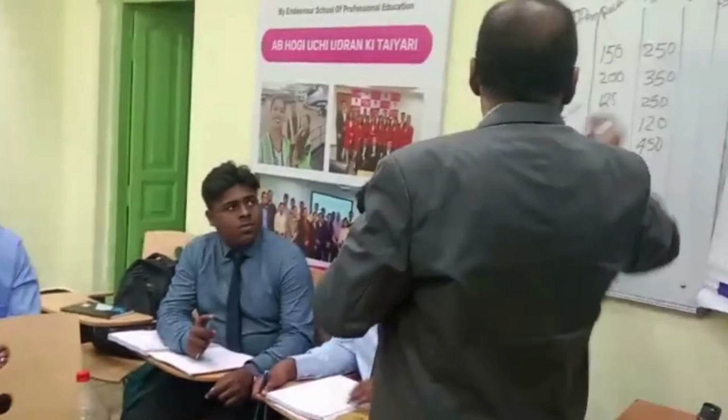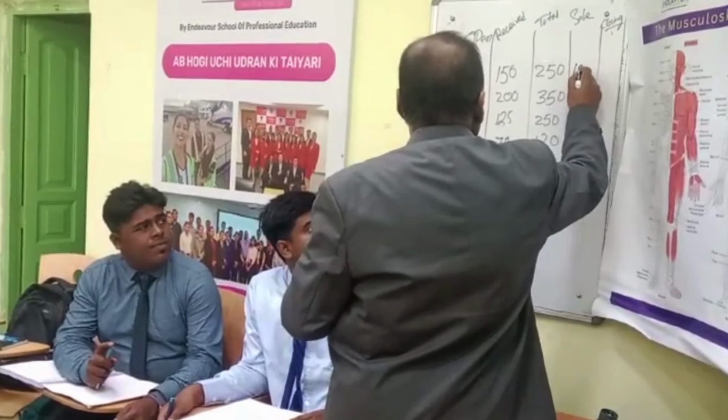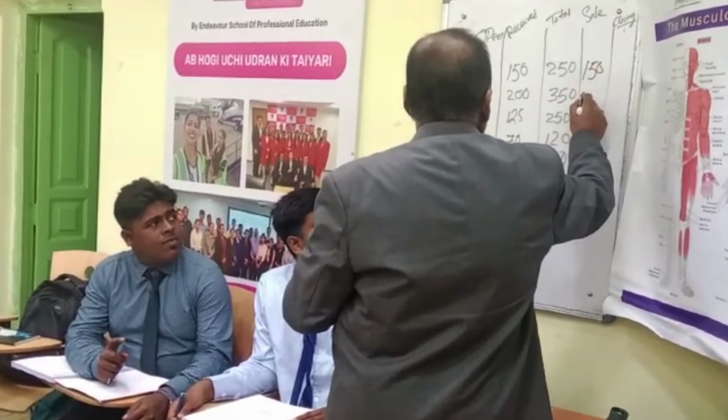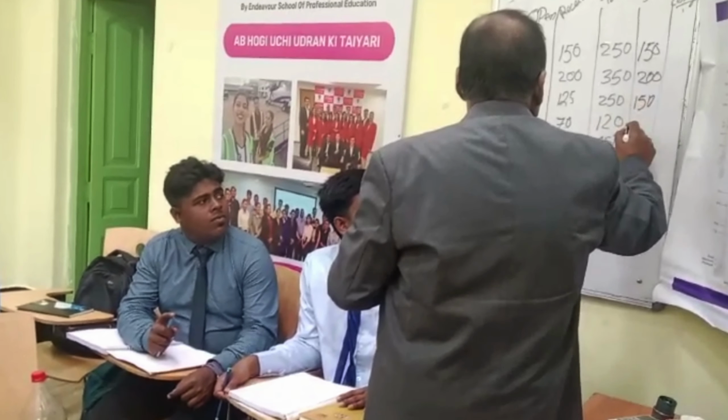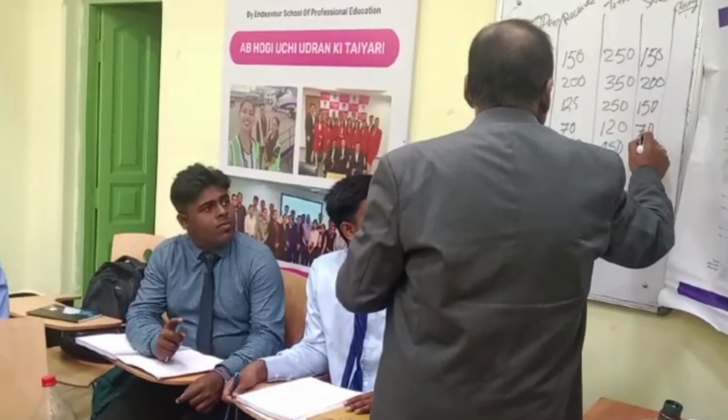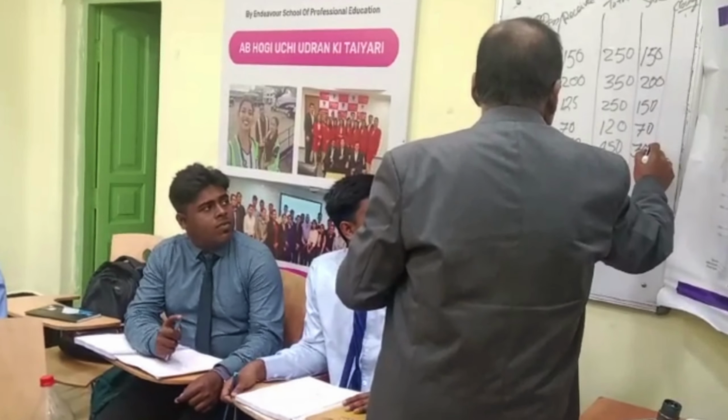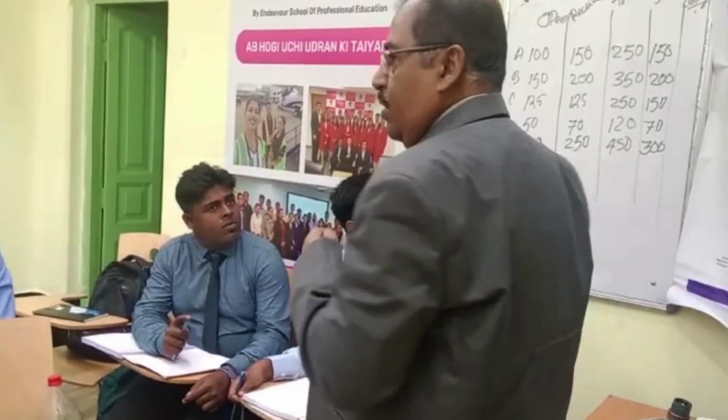ধরে নাও সে 250 যেটা ছিল, 150টা বিক্রি হয়ে গেছে। 200, it is 150, it is 70, and it is 300. This is your sale or secondary one.